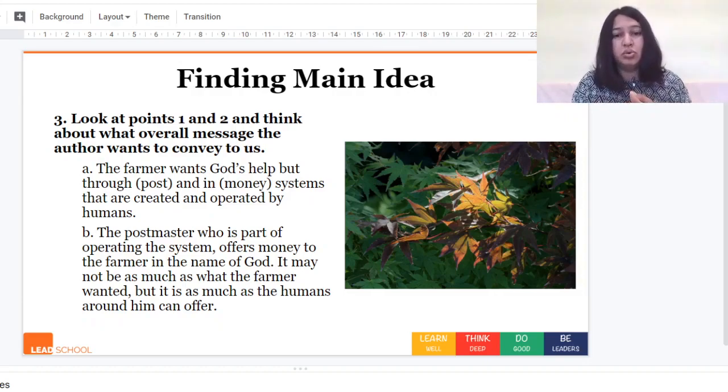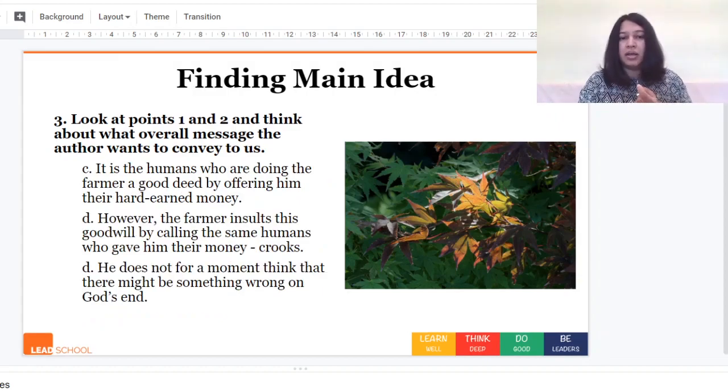Second is the postmaster, who is part of operating the system, offers money to the farmer in the name of God. So it may not have been as much as what the farmer wanted, but it is as much as the humans around him can offer. Then it is humans who are doing the farmer a good deed by offering him their hard-earned money. So these are human beings who have worked, they are doing their jobs and they are earning this money. This is their salary which would go into running their houses. However, in order to help the farmer, they are contributing and giving him that money. So it is they who are doing the good deed.